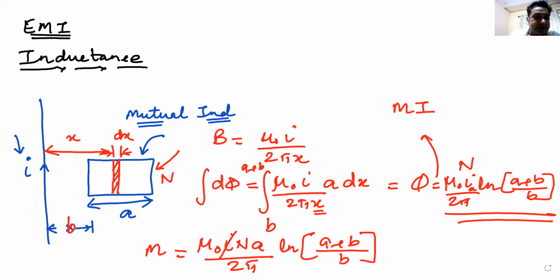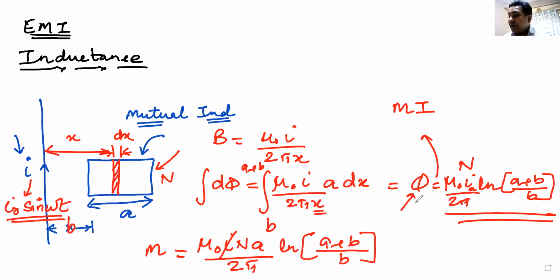How have I calculated this? Yes or no? Do we understand this? Okay. Now, I think you were not in the last class, so I'll just tell you: if this current is given as a function of time, I is equal to I naught sine omega t, then what will happen?